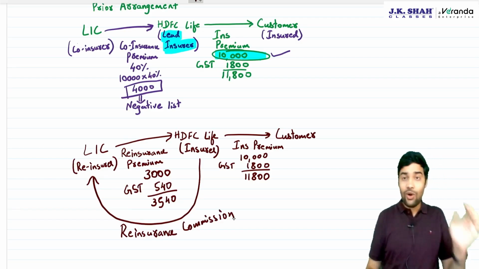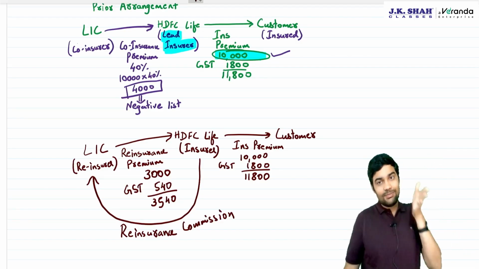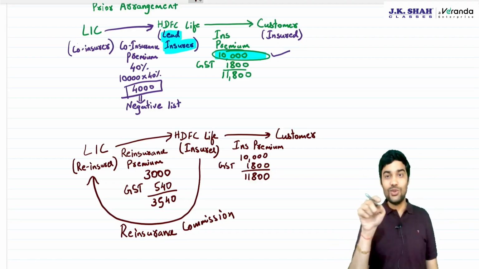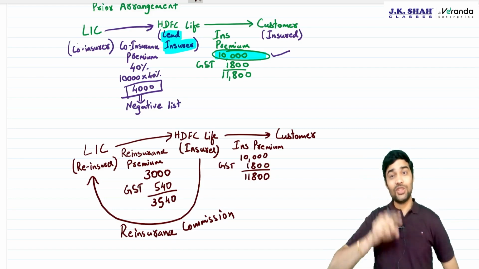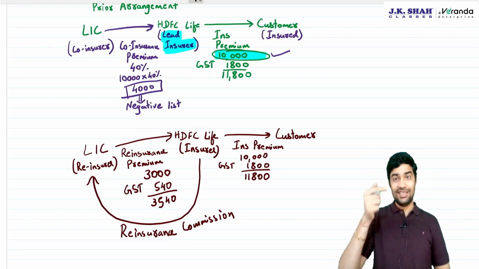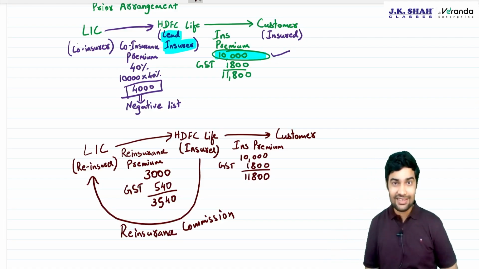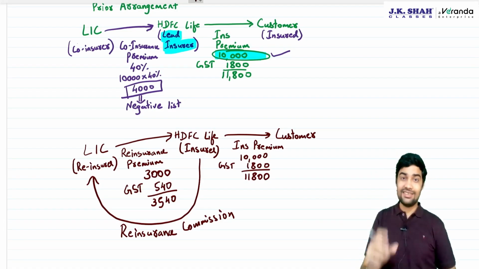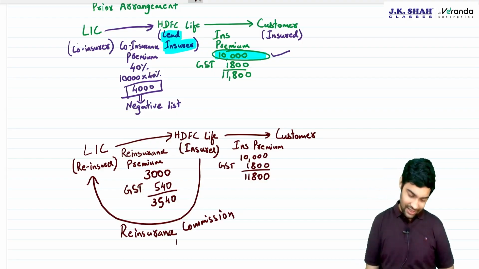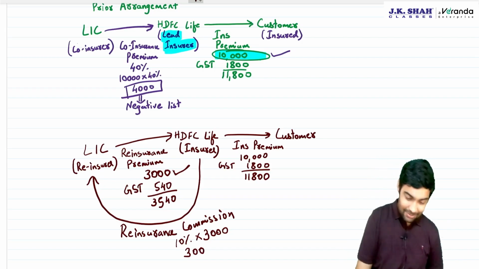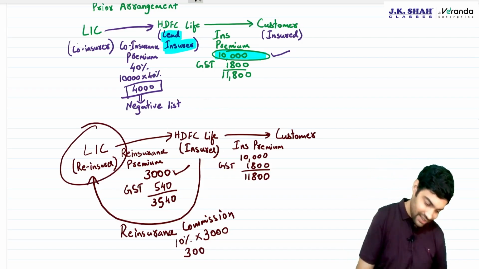See, understand this again. Who is doing the reinsurance? LIC is providing service to HDFC Life of reinsurance. HDFC Life is saying, see, I got you this business. You should pay me some commission, because whenever I sell policies to a customer, the insurance agent charges me commission. I should also get some commission in this. Now, this is a practice that reinsurance commission is paid. Suppose 10% is the reinsurance commission on this 3,000, which comes to 300. Now this 300 is the commission earned by HDFC Life from LIC.